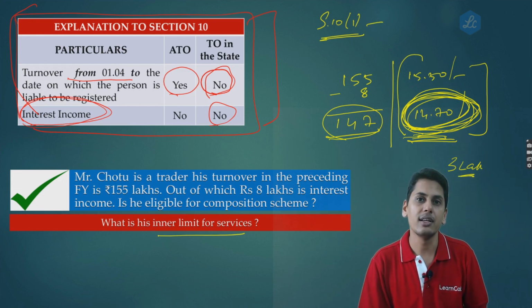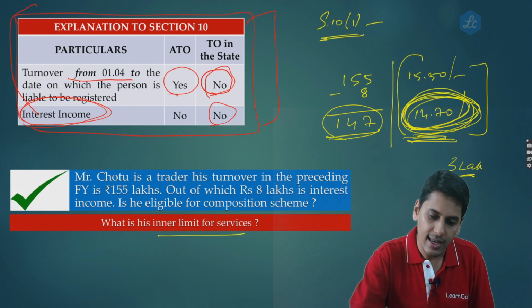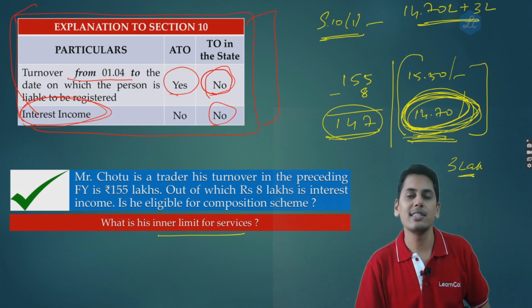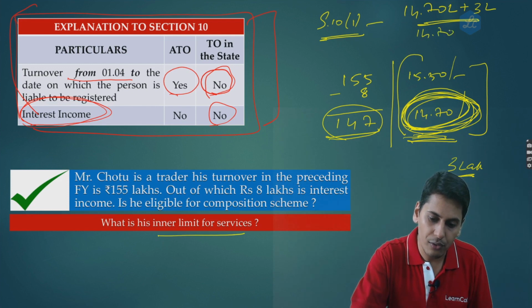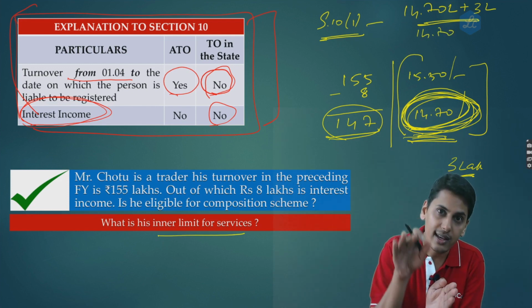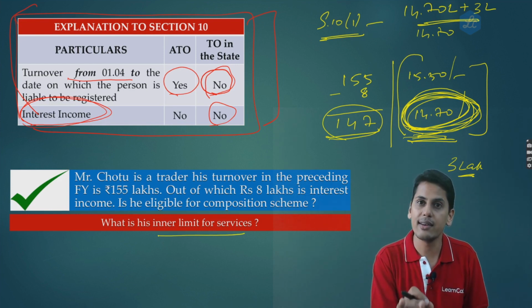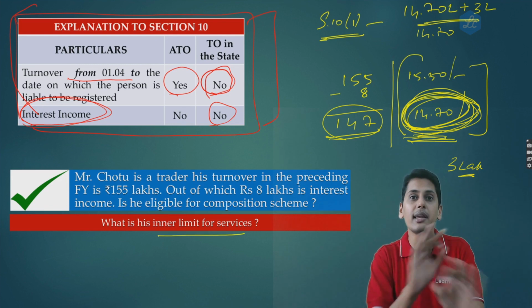Now friends, the question is, can I supply services of 14.70 lakhs plus 3 lakhs interest income, so 17.70 lakhs? Or do I have an inner threshold of 14.70 lakhs which will include my interest income? Please concentrate on interest income. I need not pay any taxes.